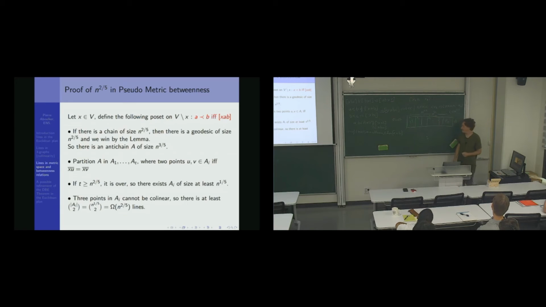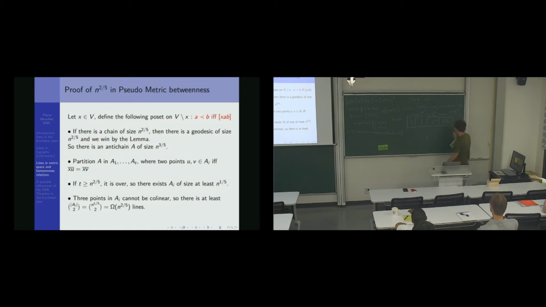Okay? And now I claim that any 2 points here will define distinct lines. Actually, I claim that if I take 2 points here, A, B, the line AB will contain A and B, but no other point from this set. They will all be distinct. So this is easy to prove. Take 3 points A, B, C, I claim that they cannot be collinear. If they cannot be collinear, it means that the line AB indeed intersects this set only on A and B. So let's prove that A, B, and C cannot be collinear.